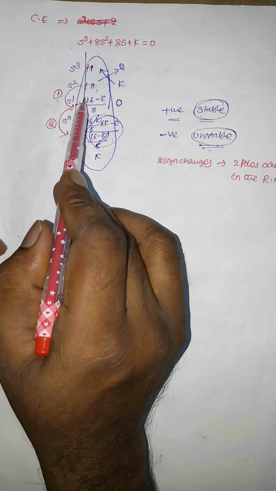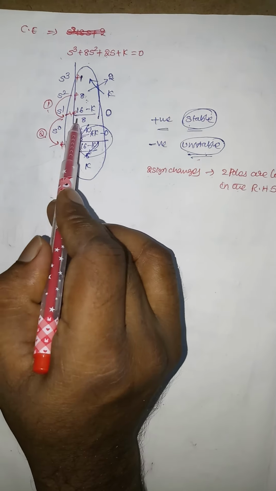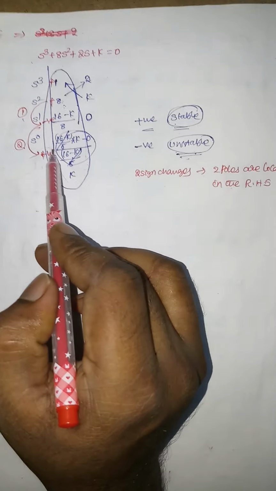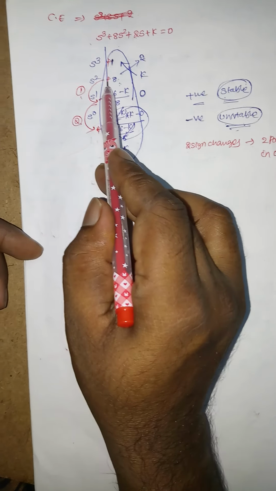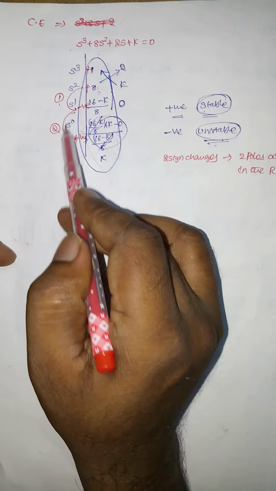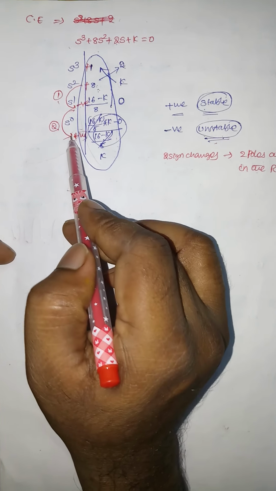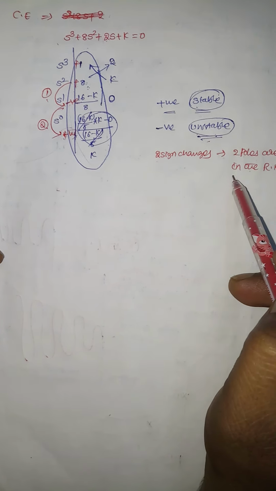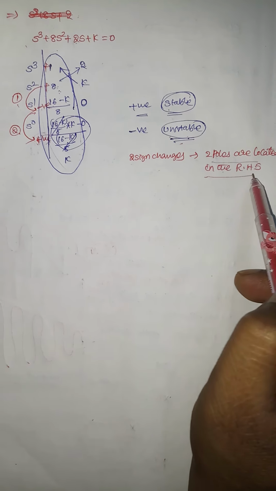Suppose here I am assuming that it is a negative value and it is a positive value here. So plus to minus, there is a sign change here. Minus to plus, there is a sign change here. So two sign changes are present here. So two poles are located on the right half of the S plane.